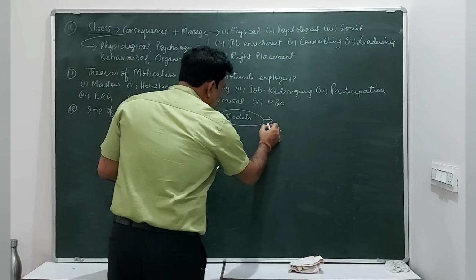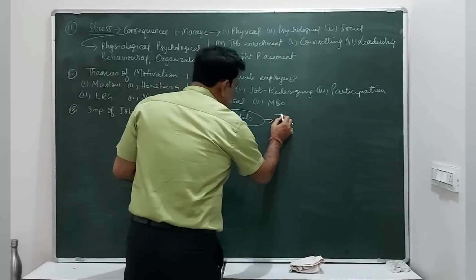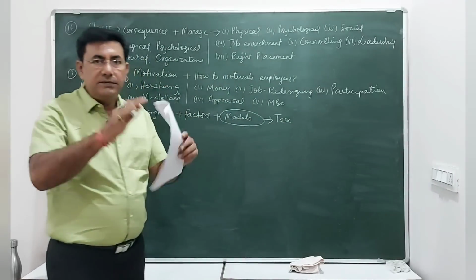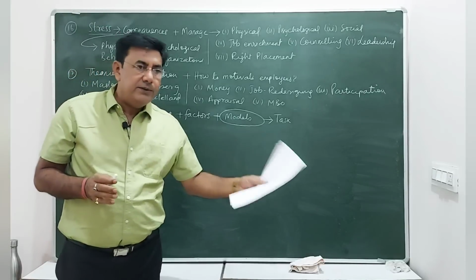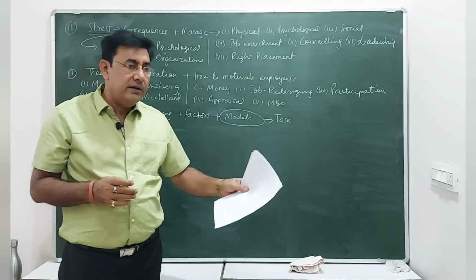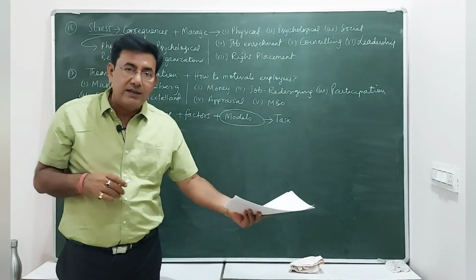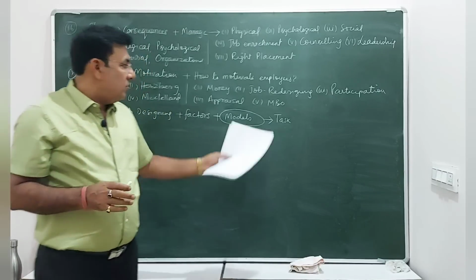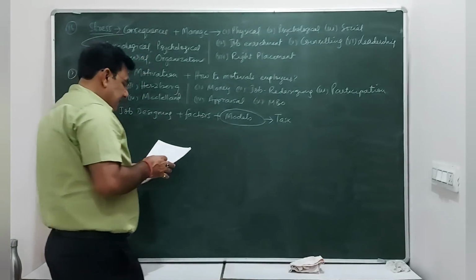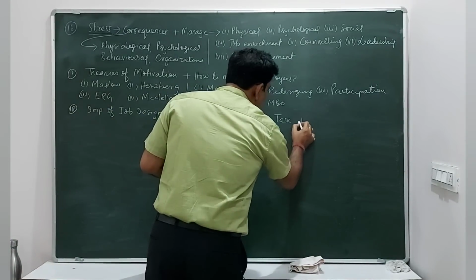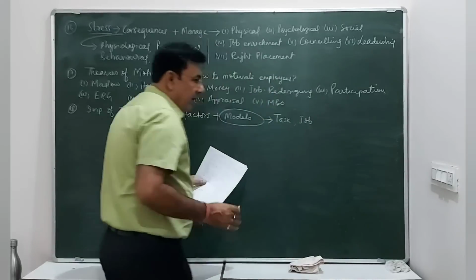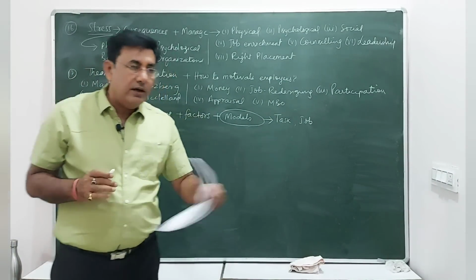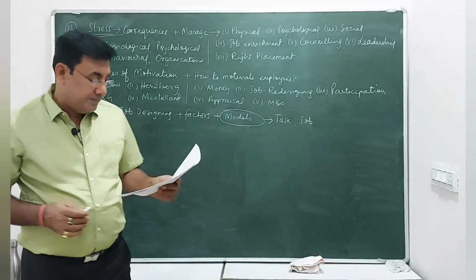When we talk about the models, the first model is task characteristic. According to the task, we design the job. Different types of task demand different types of job designing. So this task characteristic is one important model. Then you have job characteristic. What are the characteristics of the job that the employee has to do? Accordingly, you do the job designing.